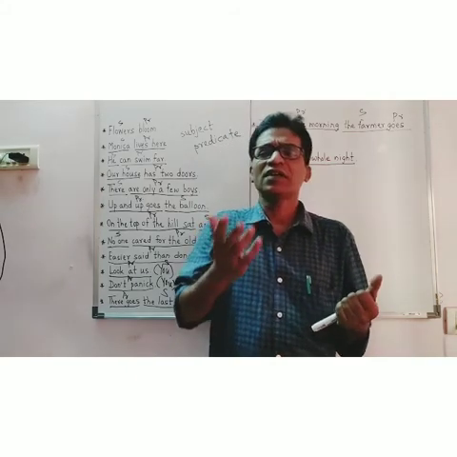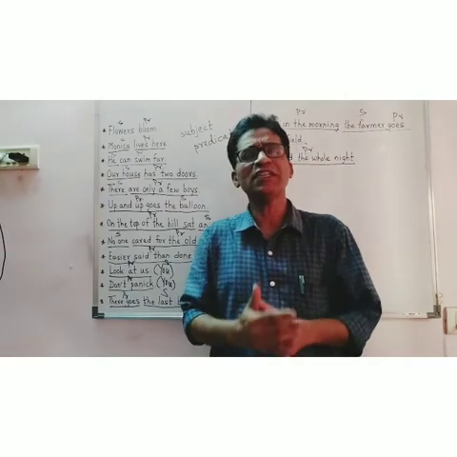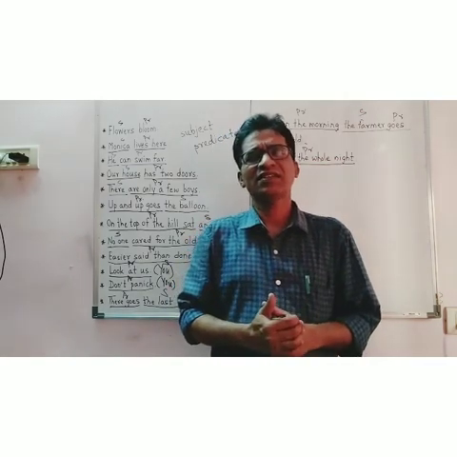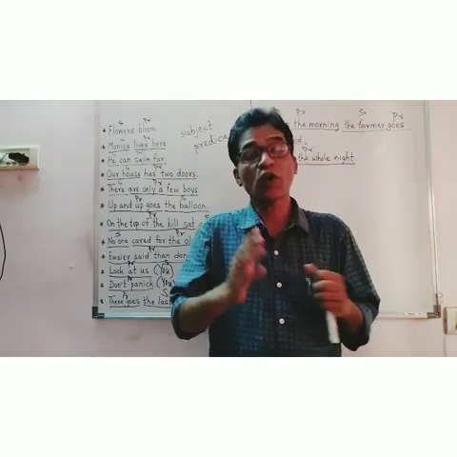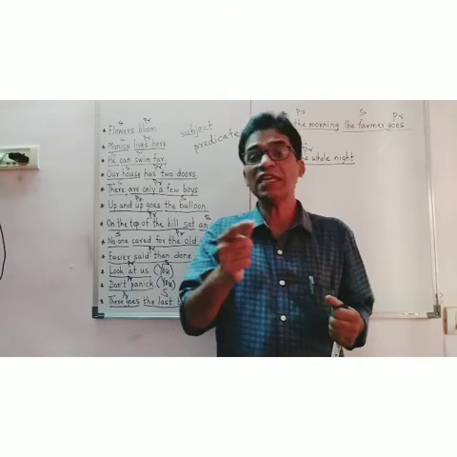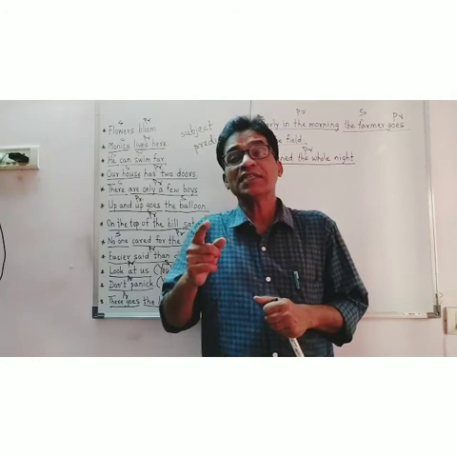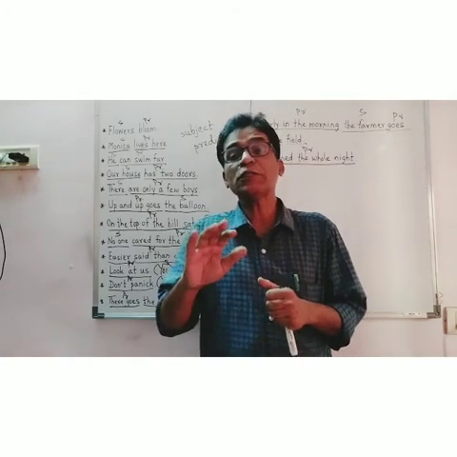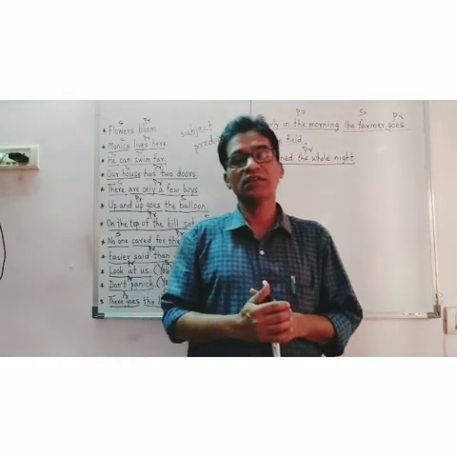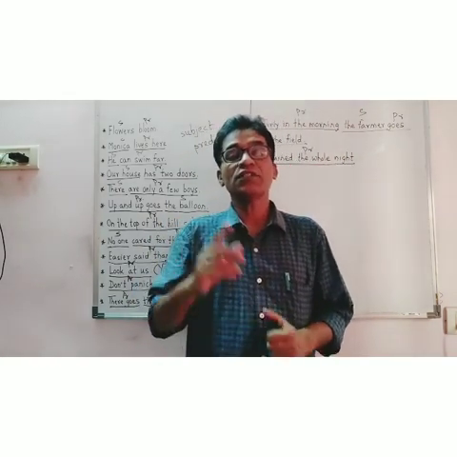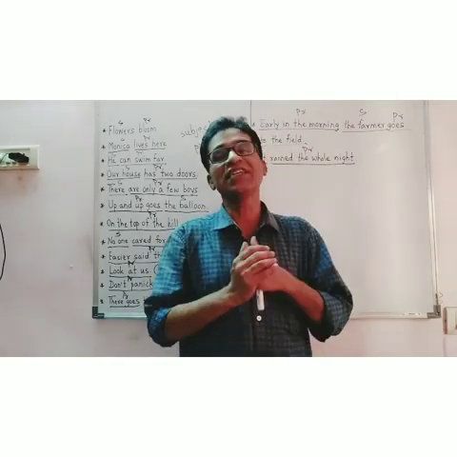It can be a person, it can be a thing, it can be emotion, feeling, action, and it can also be a pronoun. So the part which we name in a sentence is the subject, and the part which we use to say something about the subject is the predicate. Or in other words, the part which says something about the subject is the predicate.